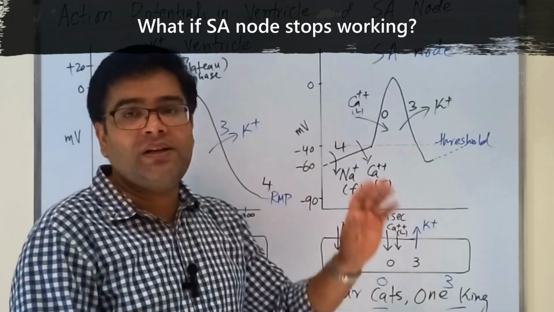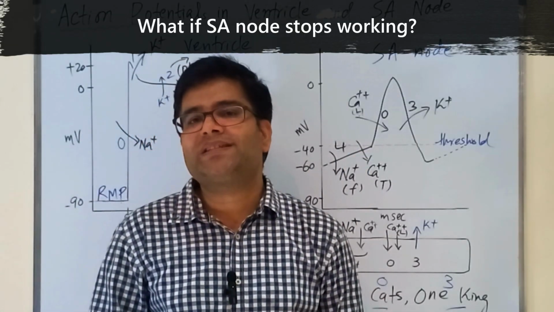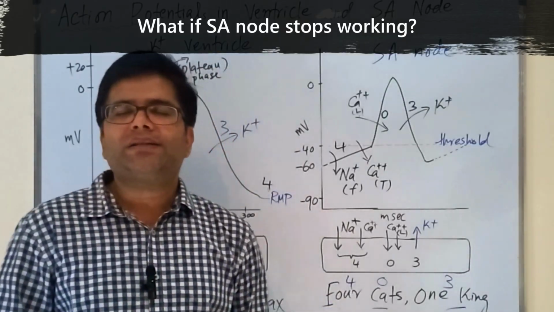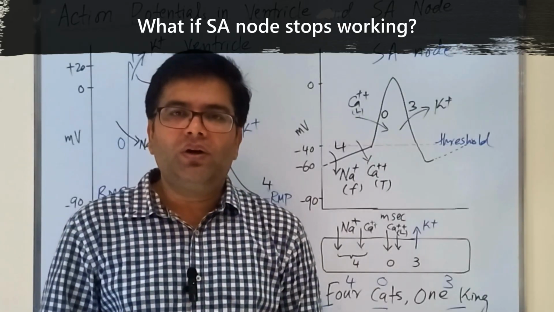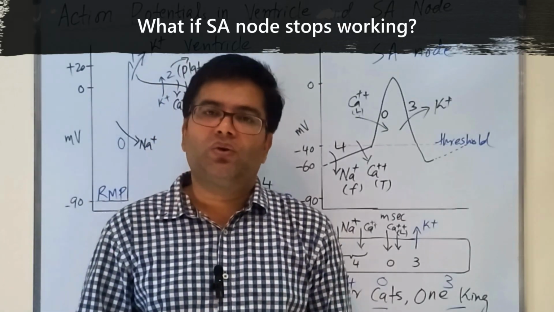The SA node can generate signals at a rate of 60 to 100 per minute, but the AV node generates signals at a rate of 40 to 60 per minute. So it means that in case of SA nodal block, our second pacemaker will become the AV node, but the rate at which it generates signals will be a bit slower.